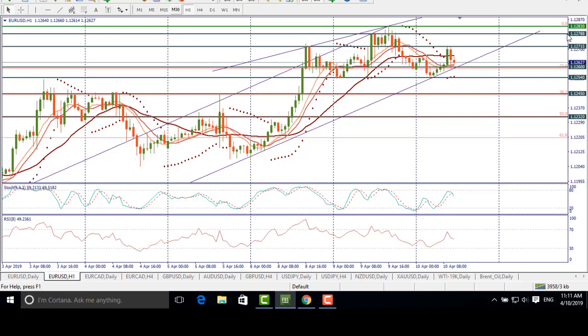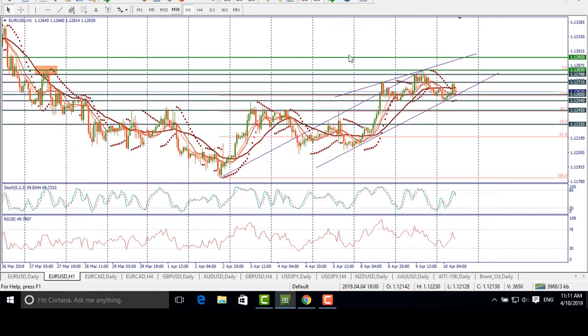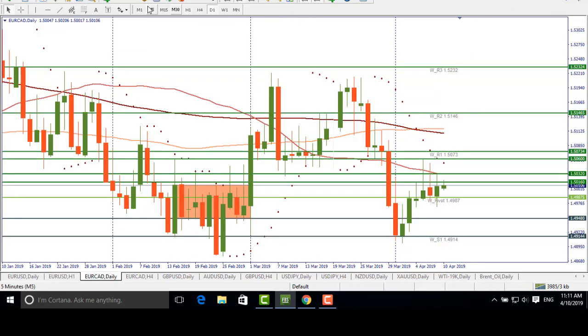Then we have 112.78 because here we have the consolidation of the pair, and after that we have the level of 112.83. It's a 0 FIBA level, and also the pair touched this level before, and this level caused a reversal. In case of the breakthrough above 112.83, the pair will be able to rise towards 112.95. What about the Euro-CAD pair?